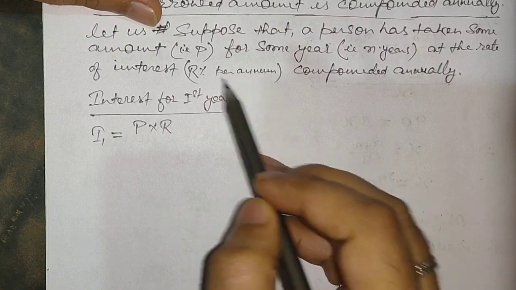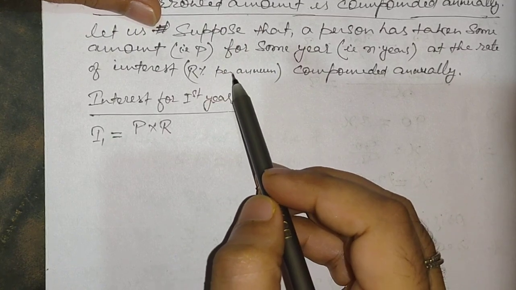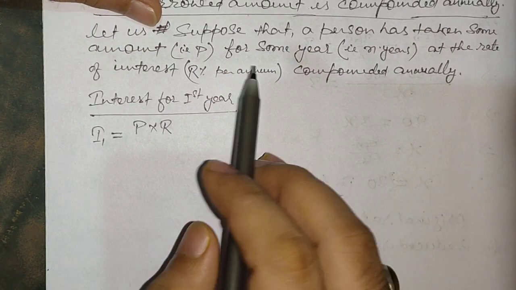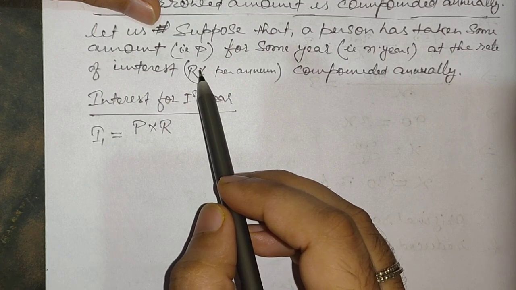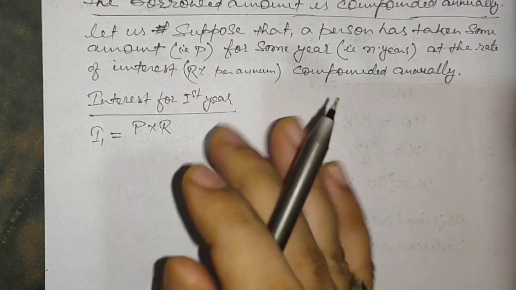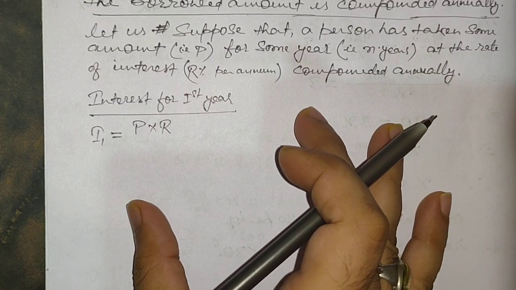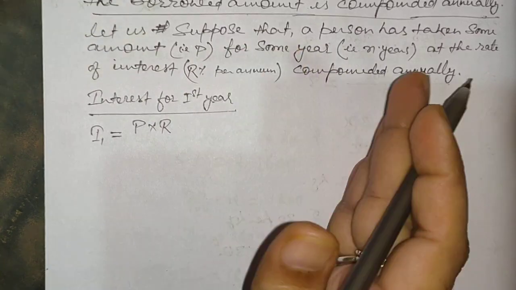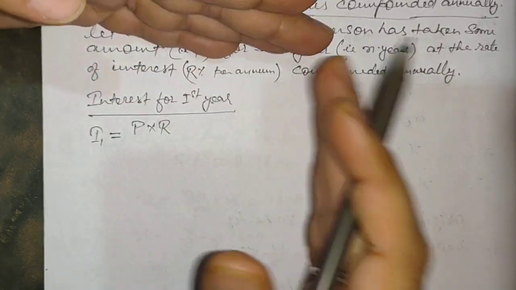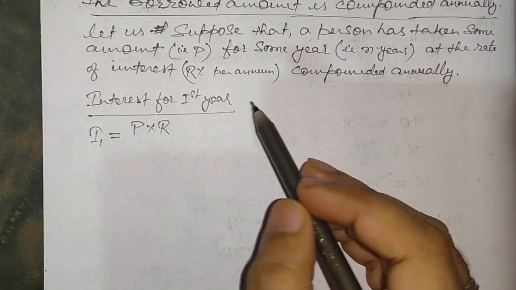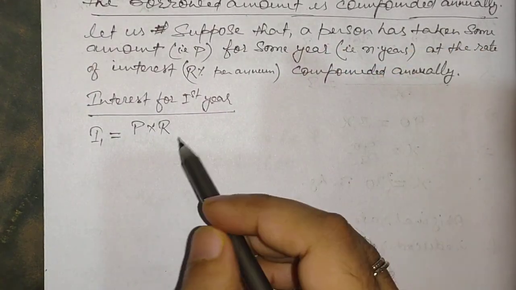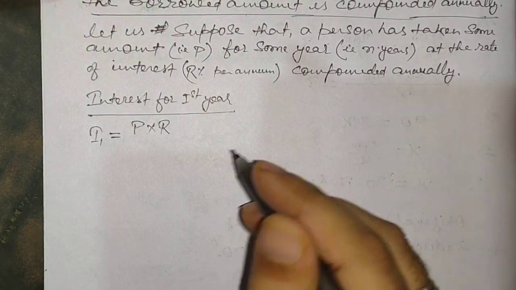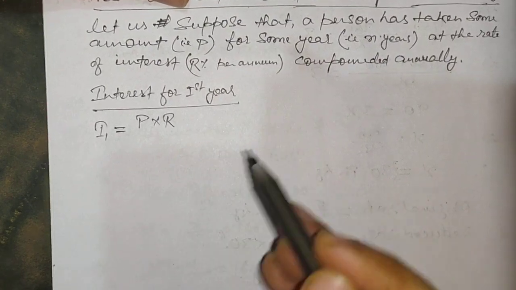And this per annum is also very important. Per annum means that after each year this rate is going to be charged, like 10% is going to be charged on some amount, so for 1 year that 10% is charged. Now if the question says compounded half yearly, then that rate is going to be divided into 2 parts, like 5% for 6 months and then 5% for the remaining 6 months. Since it is compounded, the same concept applies. That thing I'll discuss after getting this formula. Okay, so now let us continue.